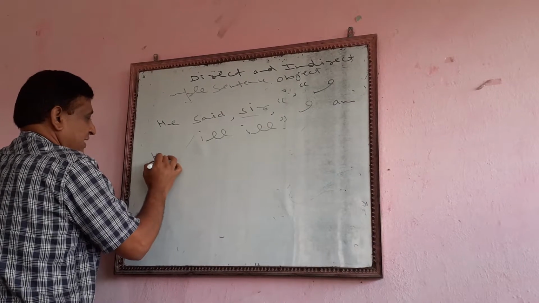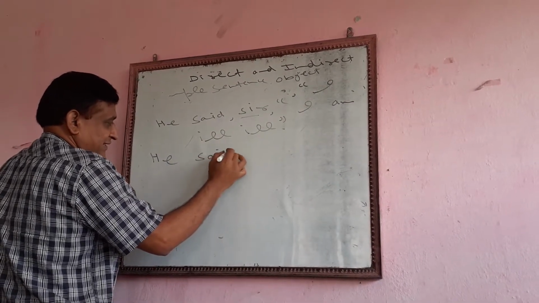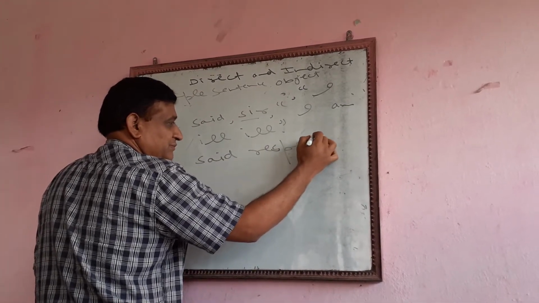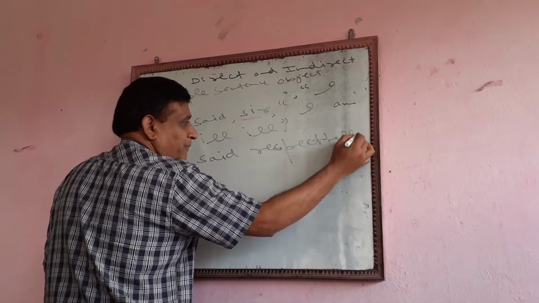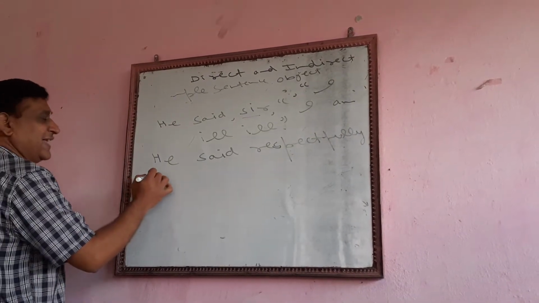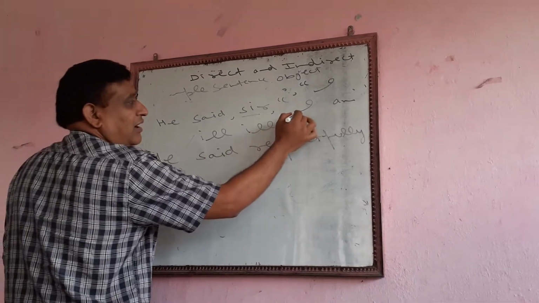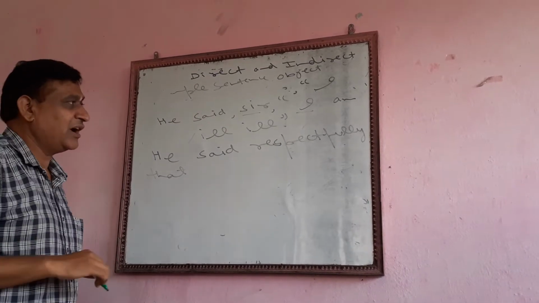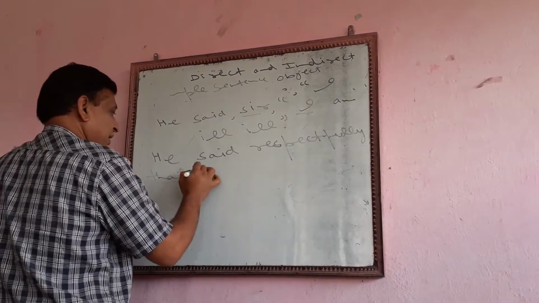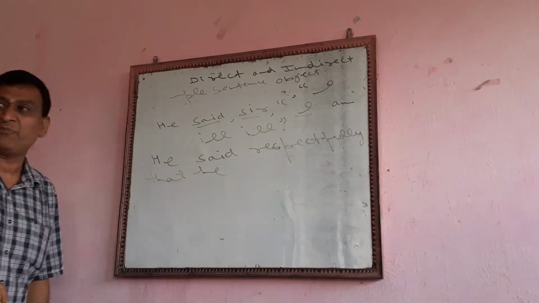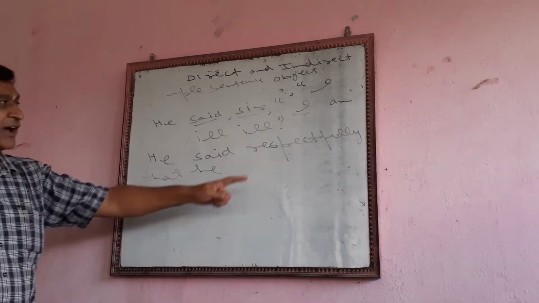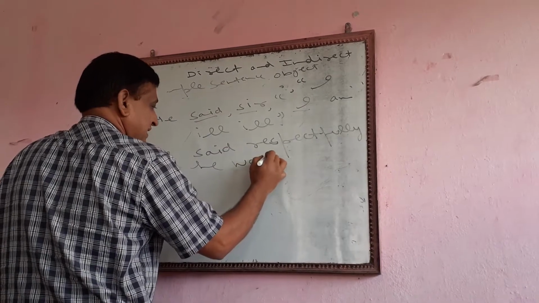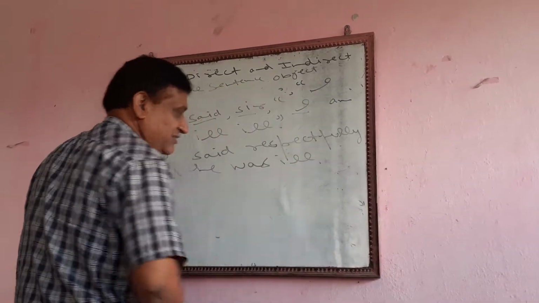You see here, he said respectfully that, I is the first person pronoun, it will change according to subject. Subject is he. Now we will be using he. We are talking in past tense. So in place of am we will be using was. He was ill. This is a very simple sentence.